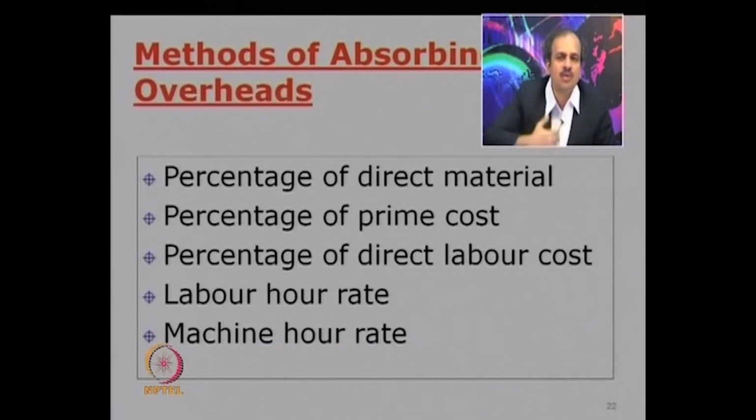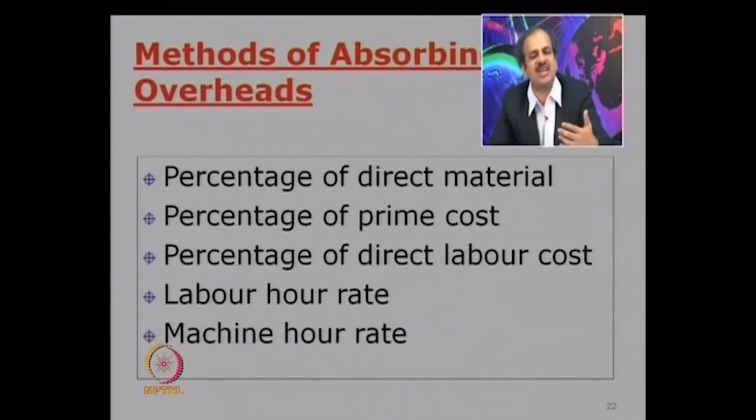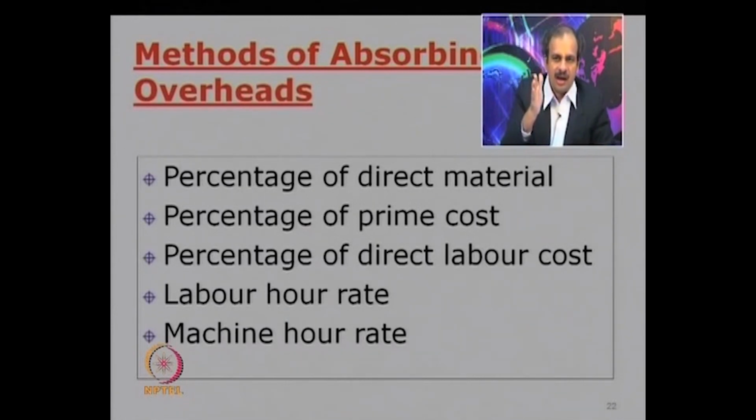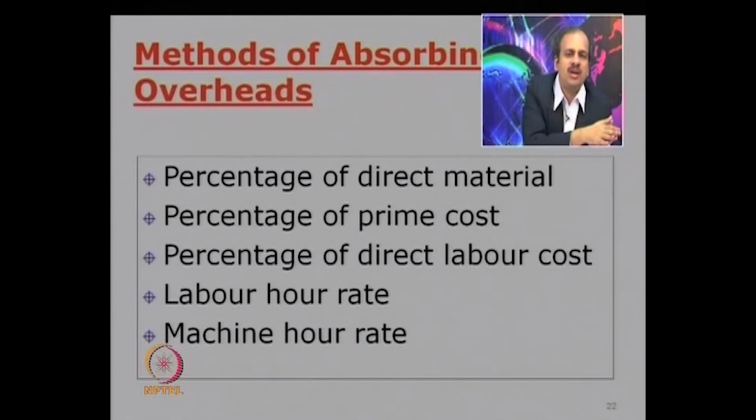So whichever product uses more machine hours will get charged for the proportion of the time consumed by that particular product. So absorption is a phase where the allocated plus reallocated cost, that is the total cost of a cost center, is being charged to the products.